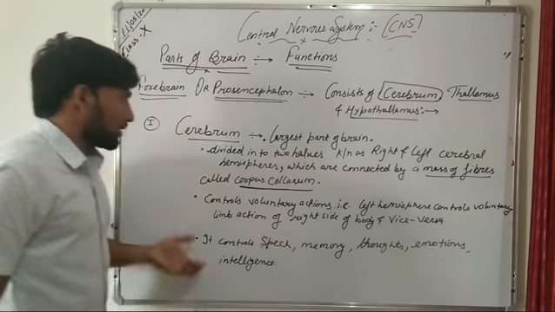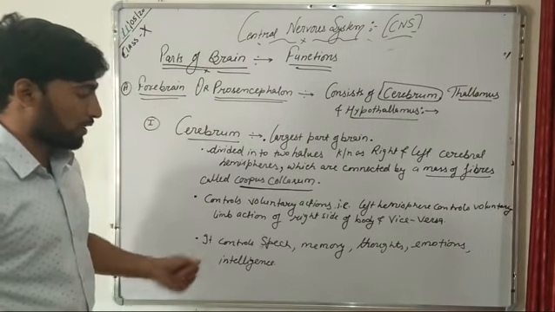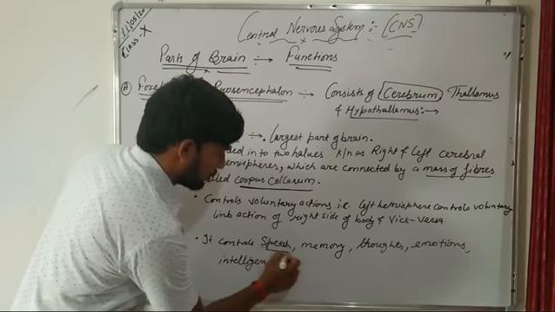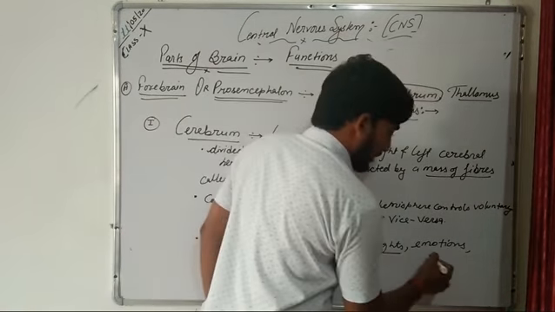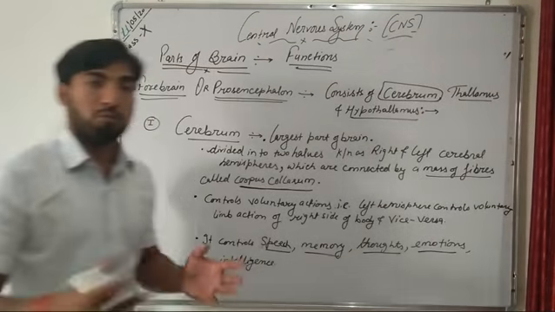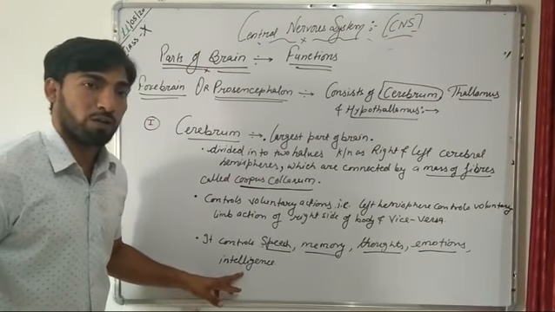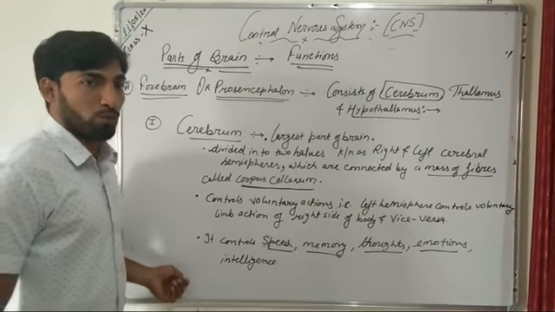And this cerebrum is responsible for controlling our speech, our memory, our thoughts, our emotions, and also our intelligence.